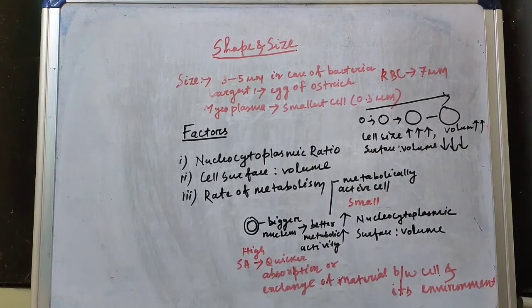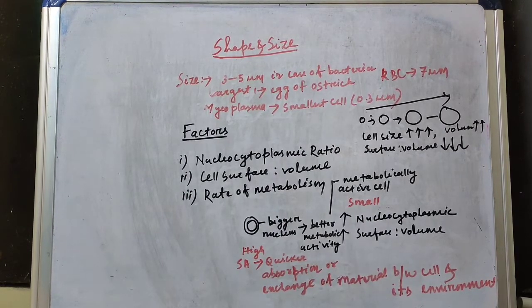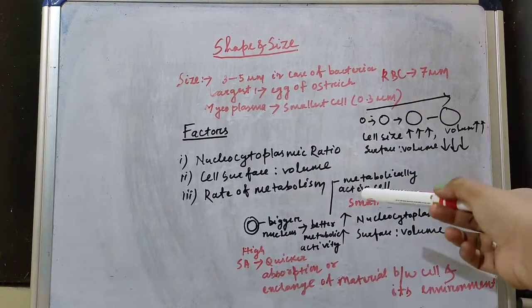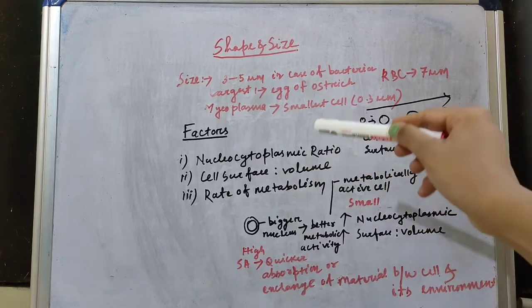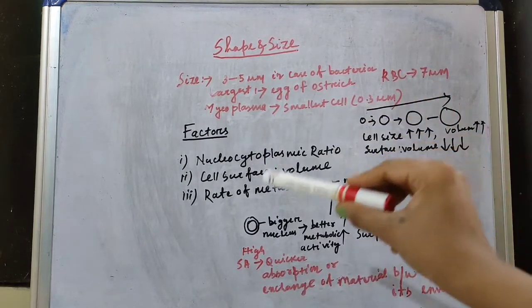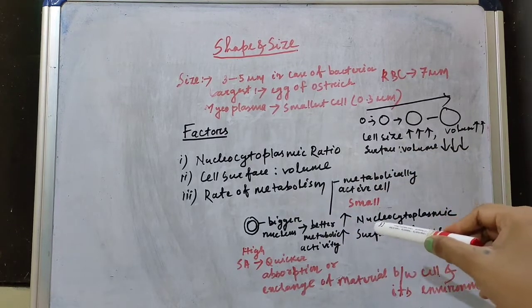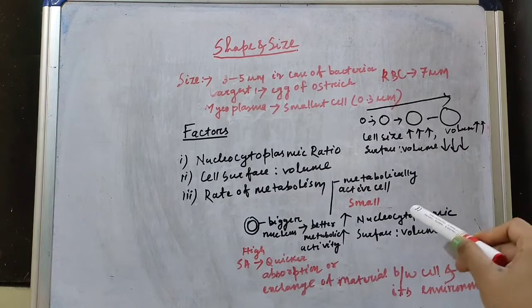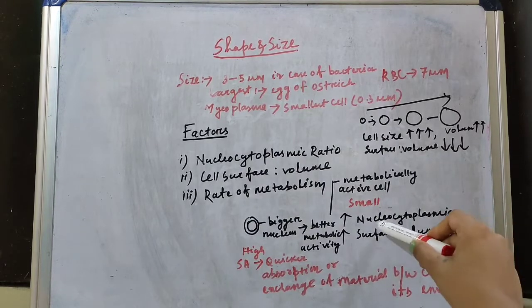So the metabolically active cells are usually smaller due to the high nucleocytoplasmic ratio. Here you can say there are 3 points that affect the size of the cell. First is the nucleocytoplasmic ratio, cell surface to volume ratio, rate of the metabolism. So metabolically active cells are small due to their high nucleocytoplasmic ratio.